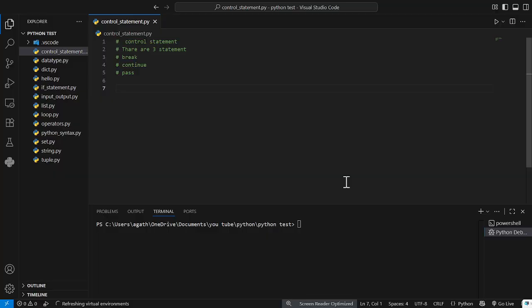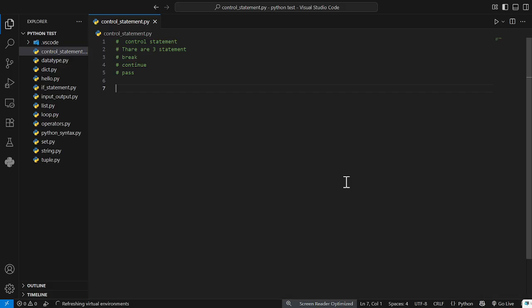So we will learn about control statements in Python programming. This is a very important concept in the software field, because if you can't control the code or software, if conditions, functions, everything in software. Basically Python has three control statements: break, continue, and the last one is pass.